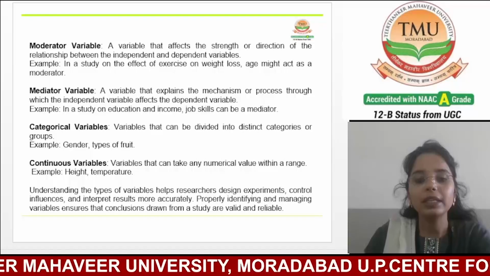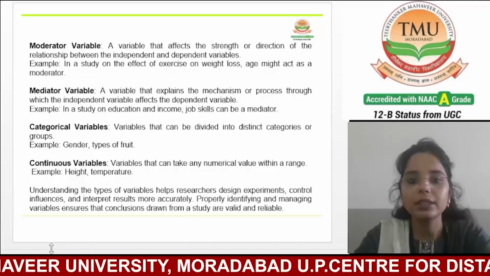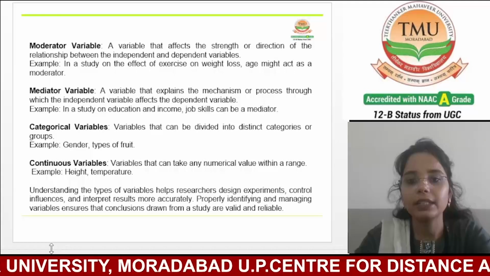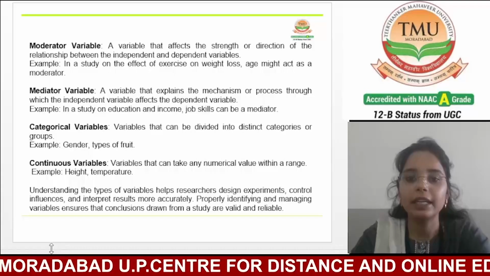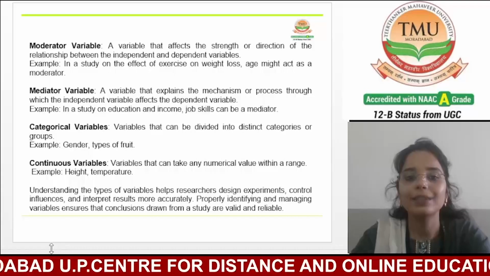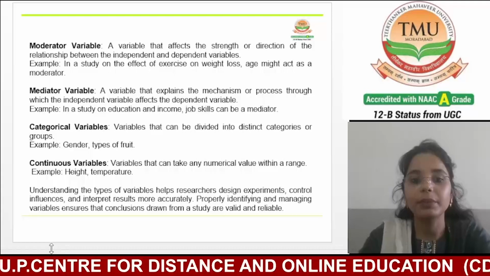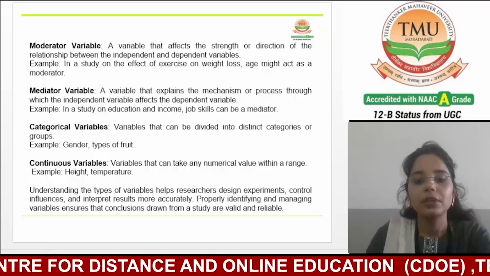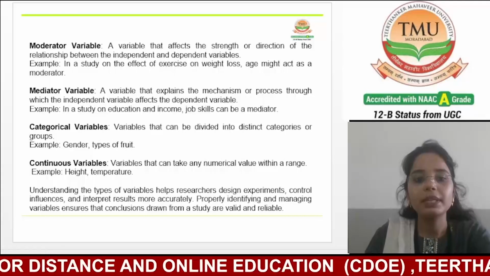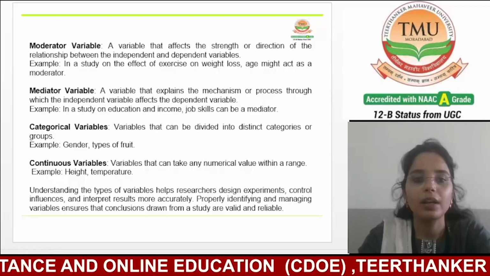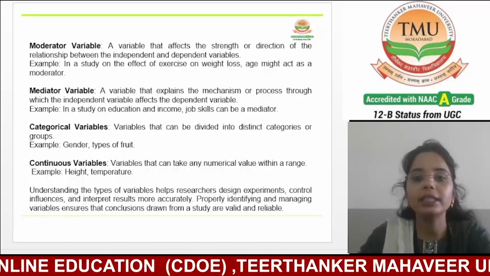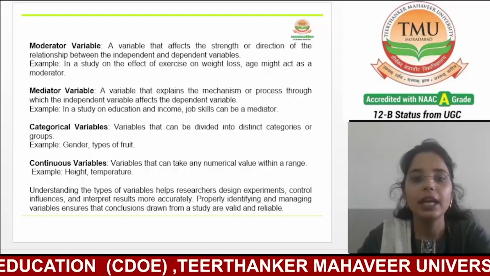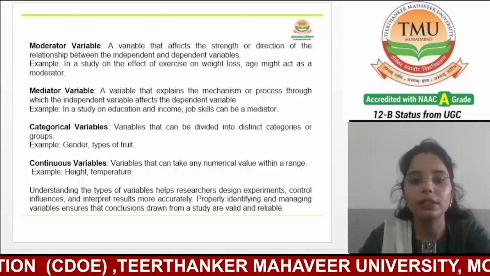So basically, a variable that affects the strength or direction of the relationship between the independent and dependent variables is known as a moderator variable. Now the next one is mediator variable. A mediator variable explains how or why the relationship between the independent and dependent variable occurs.